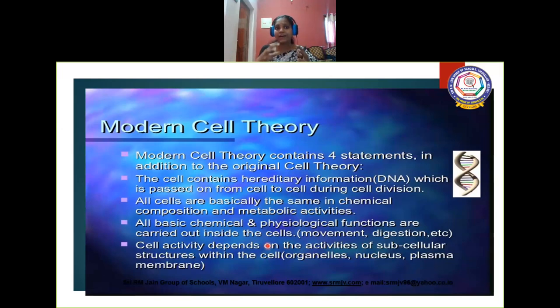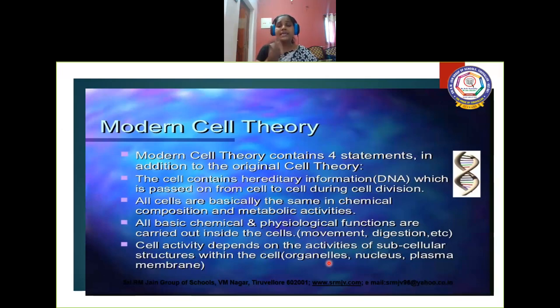For that, it is having a division of labor, because it is having so many organelles, a specific organelle for doing a specific function. Then cell activity depends on the activities of subcellular structures within the cell. Subcellular structures in the sense cell organelles. For example, for energy production, I told you each and every cell is involved in energy production, and for that, our cell is having an organelle called mitochondria. Mitochondria is doing that function.